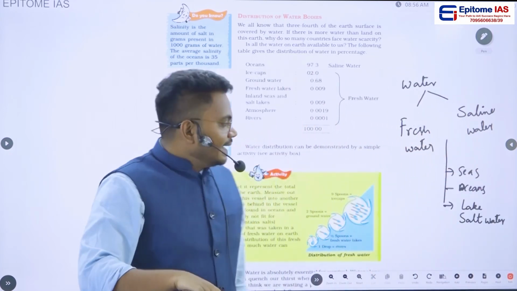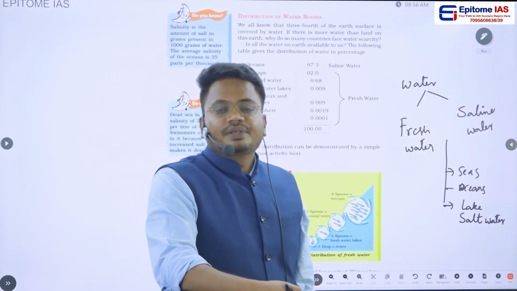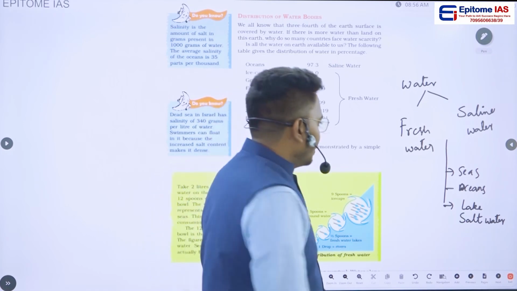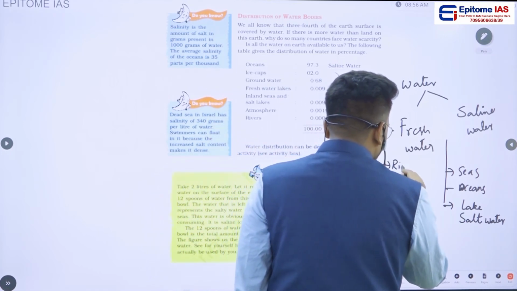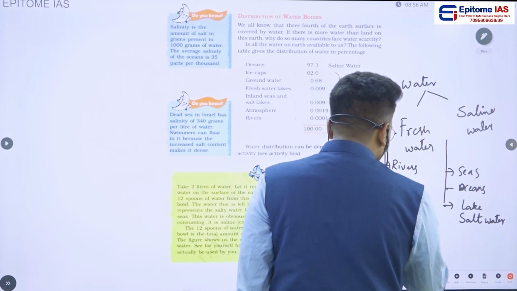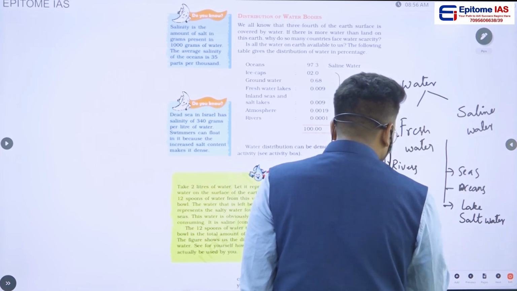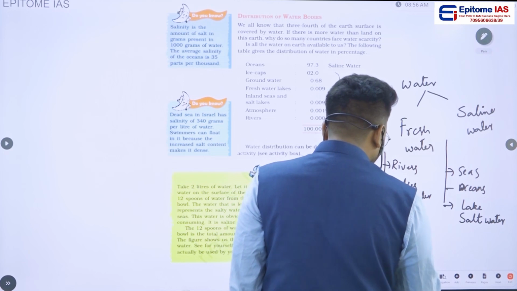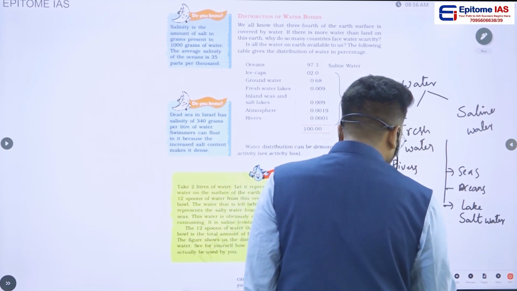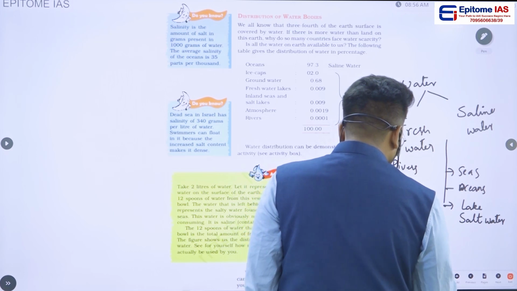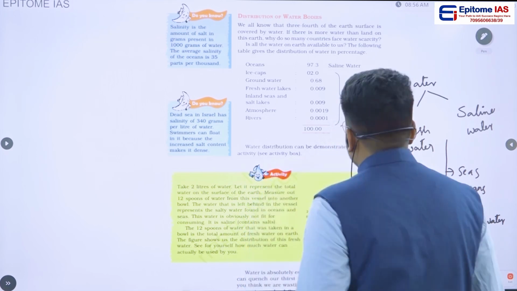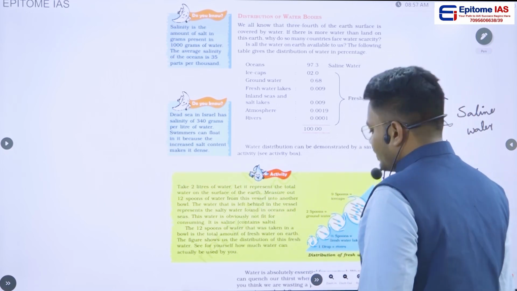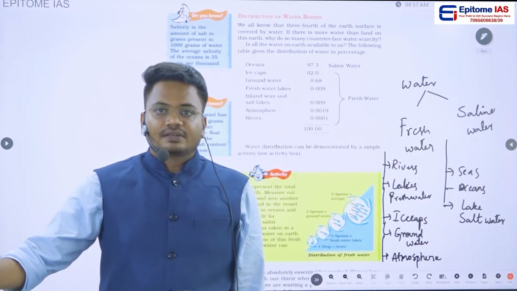Okay, then the second type of water is fresh water. Where will we see fresh water? We can see fresh water in rivers, in lakes, particularly freshwater lakes, in ice caps, in groundwater, and in the atmosphere. So these are the places where we can see fresh water as well as saline water.